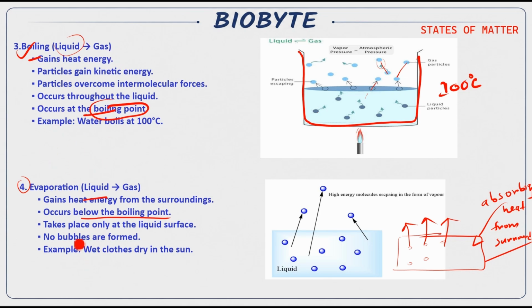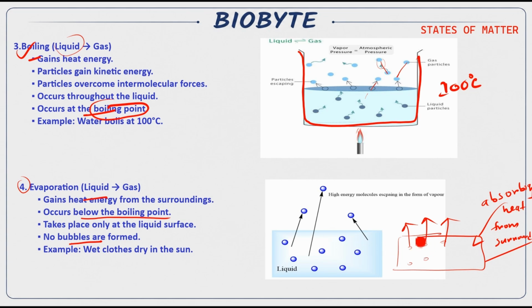Here bubbles will be formed, but in evaporation there will be no bubbles. For example, you can say in winter we dry our clothes. The sun is not giving very much temperature, right? The temperature is low. In low temperature, then how do our clothes become dry?